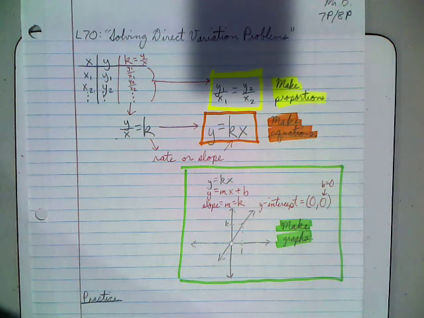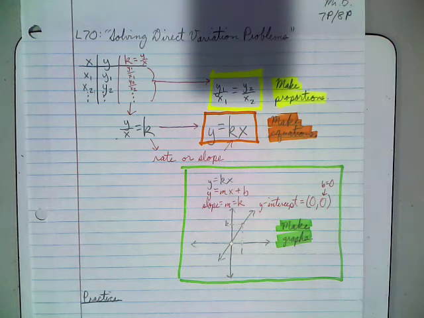So here we go. First problem. The distance a coiled spring stretches varies directly with the amount of weight hanging on the spring. If a spring stretches 2 centimeters when a 30-gram weight is hung from it, how far will it stretch when a 75-gram weight is hung from it?